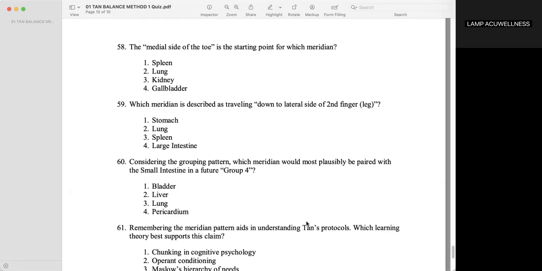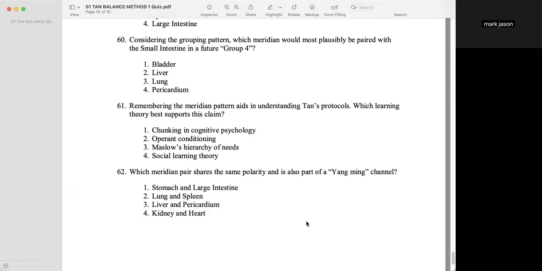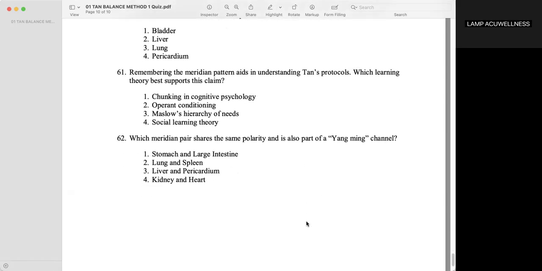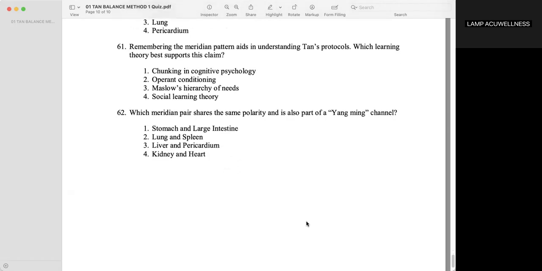Considering the grouping pattern, which meridian would most plausibly be paired with the small intestine in a future group 4? The bladder. Remembering the meridian pattern aids in understanding Tan's protocols. Which learning theory best supports this claim? Chunking in cognitive psychology. Which meridian shares the same polarity and is also part of a Yangming channel? Stomach and large intestine.